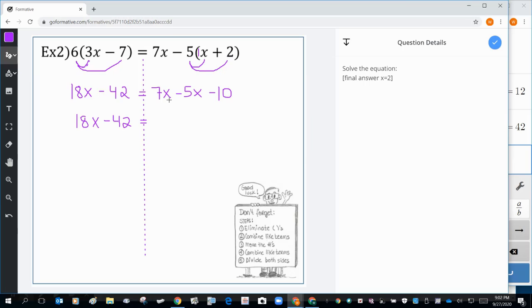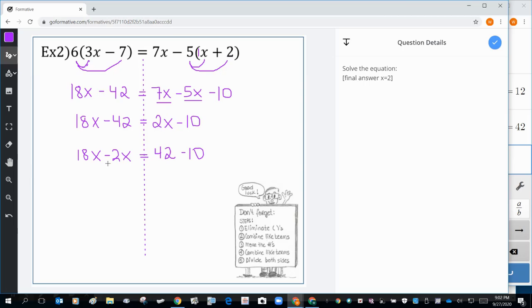Now on the other side, I can combine 7x with 5x. So 7 minus 5 is 2x. And then we bring down the negative 10. So now we're ready for step number 3, which is move the numbers. So 18x stays, so we'll bring it down. Negative 42 is going to go to the other side, so it changes sign and becomes positive 42. And then 2x here is going to go to the other side and becomes negative 2x. Then we have negative 10, which we bring down.